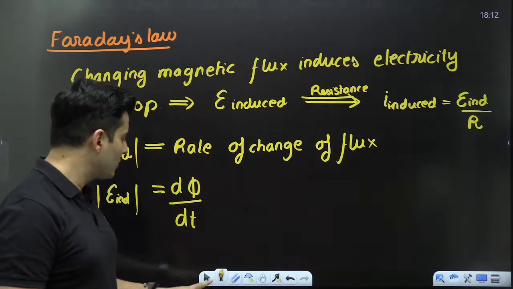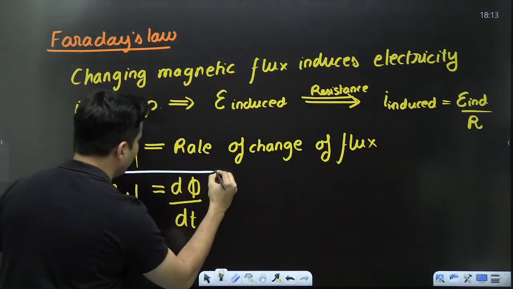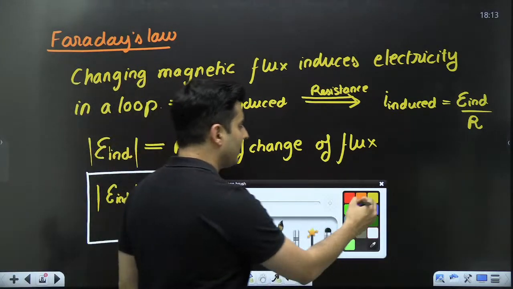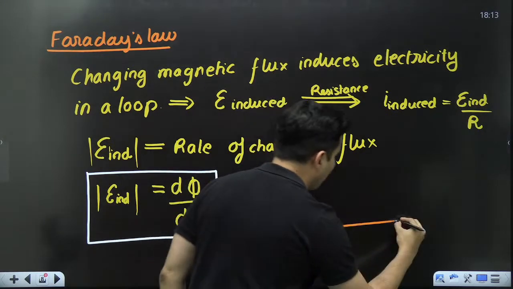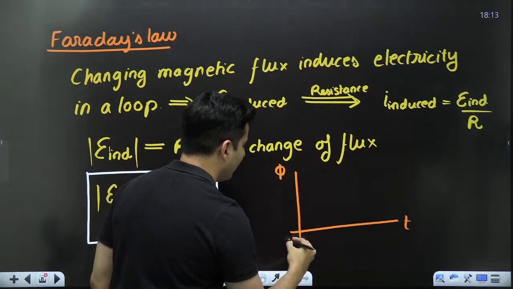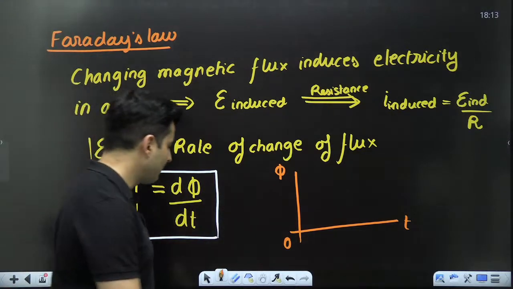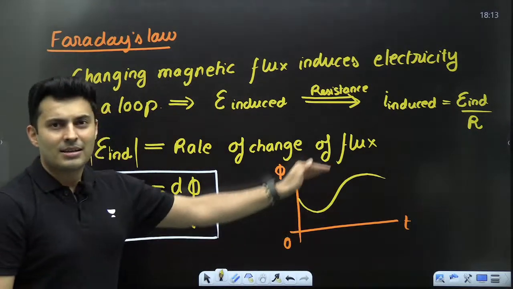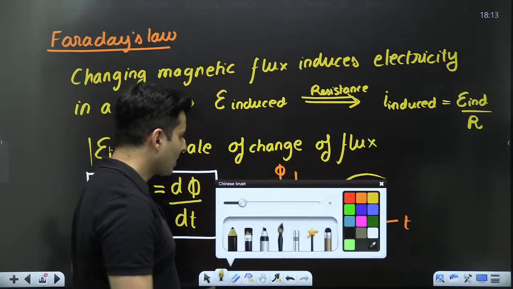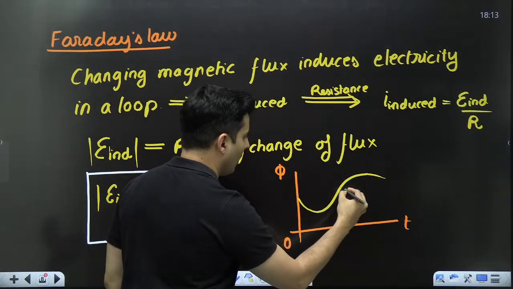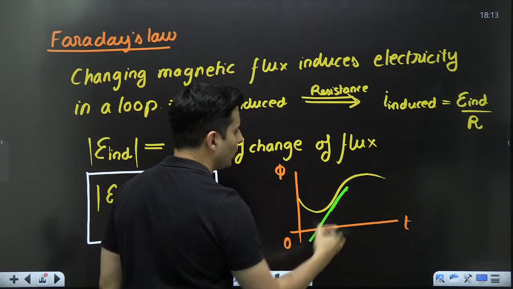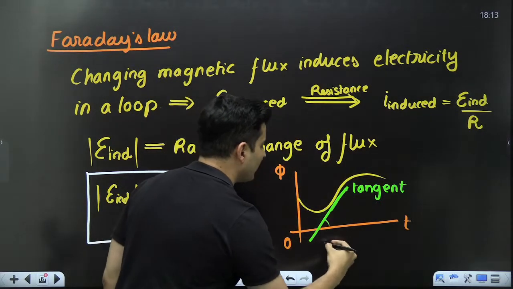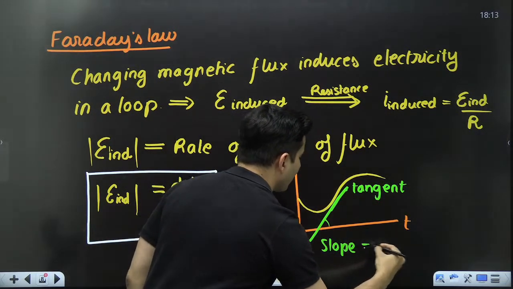Is that part understood, my dear students? So this is the main formula of your Faraday's law. Also bear this in mind, if I had a graph of flux versus time, and let's say by chance the graph was like this, some random way in which the flux is changing, and by chance I happen to draw a tangent to it. If I draw a tangent to this particular curve, can you guess what the slope will be representing?